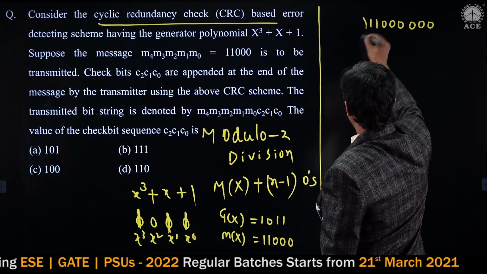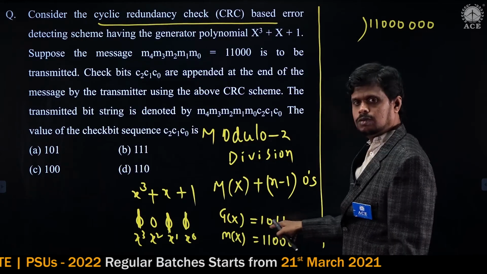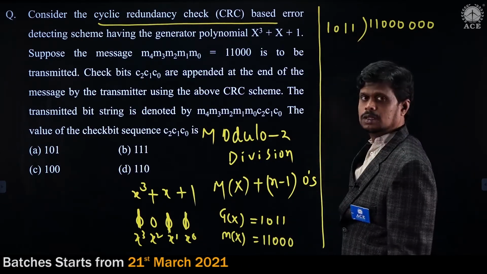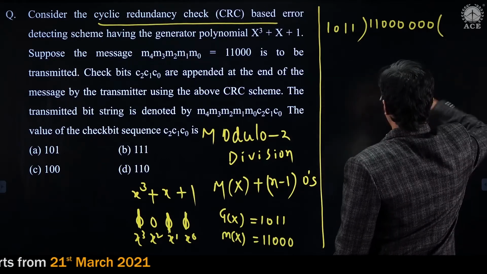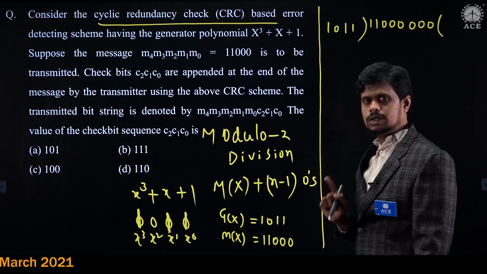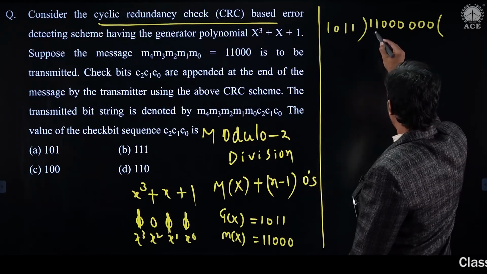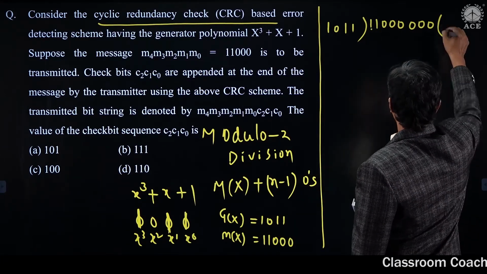And now what is my g of x here? The g of x is 1 0 1 1. Okay. So now we are starting modular 2 division here. The modular 2 division technique concentrates only on the MSB bit. What is the MSB bit here? 1. So the quotient is 1.